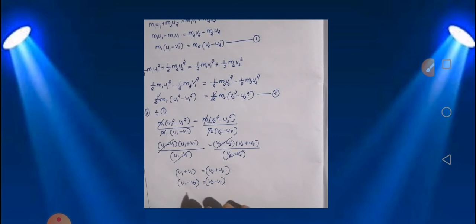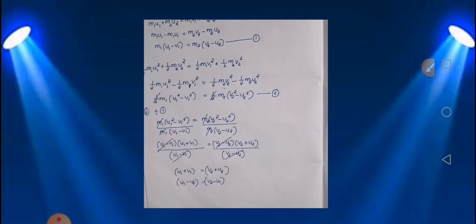So thus what can you conclude? The relative velocity with which two bodies approach each other before collision, and the relative velocity with which they recede from each other after collision, both will be the same, or both will be equal. So this is all about your elastic collision.